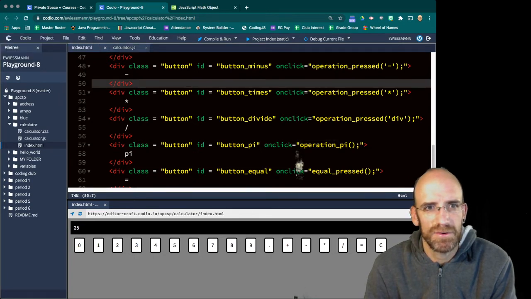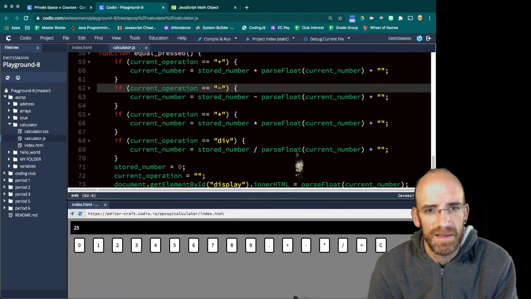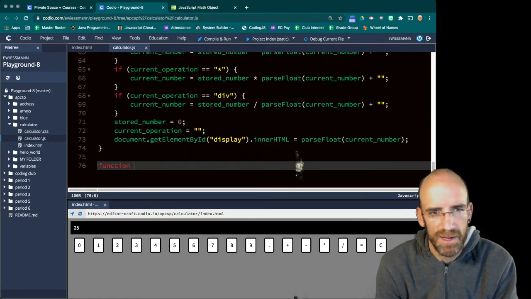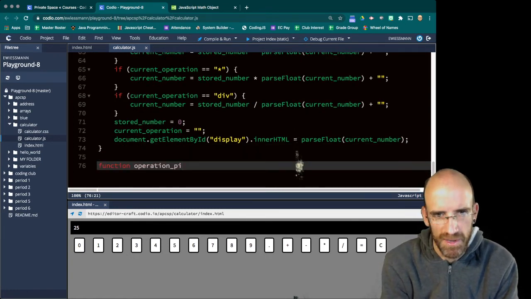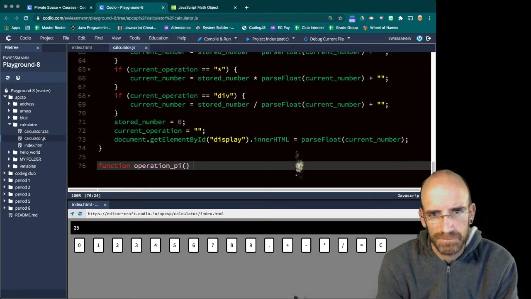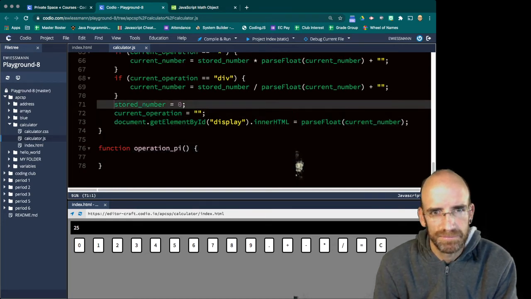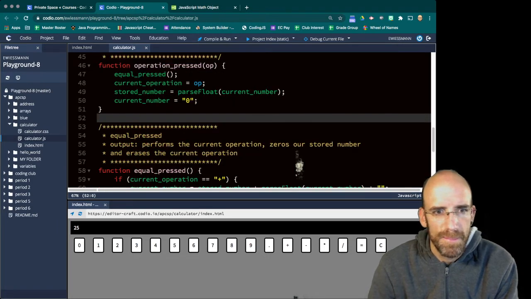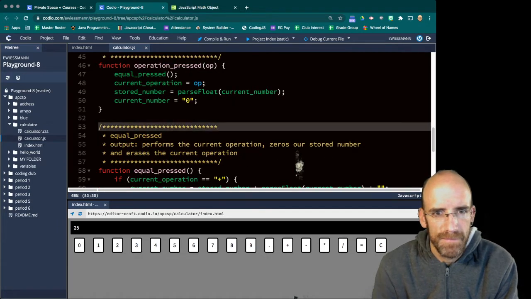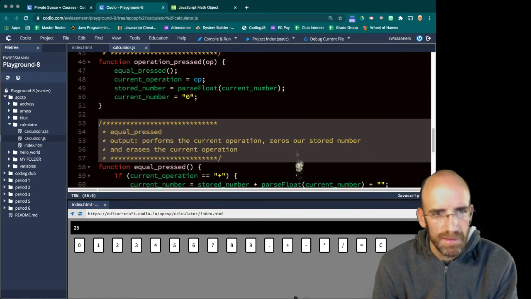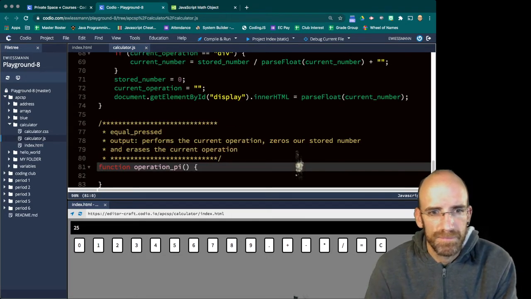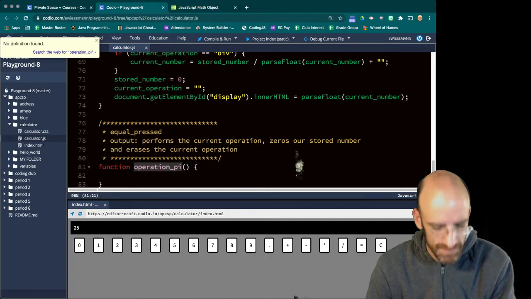And then we're going to go into our JavaScript, and I'm going to say function operation pi. Operation pi sounds like a code name.